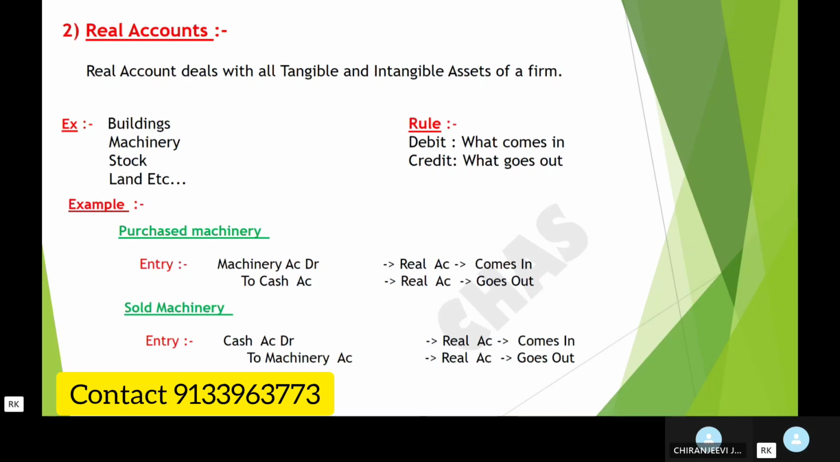And the second entry is sold machinery. In this transaction, we are selling the machinery, and so cash will come in and machinery will go out. So according to the rule of a real account, debit what comes in and credit what goes out. Cash will come when we are going to sell machinery. So cash account is debited to machinery account.